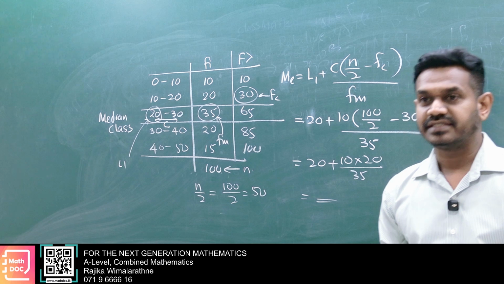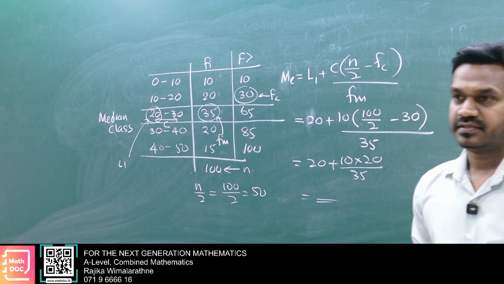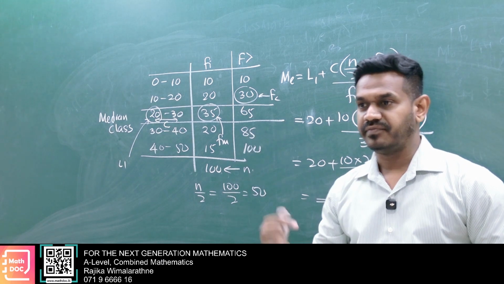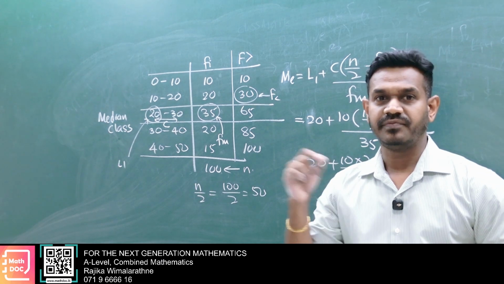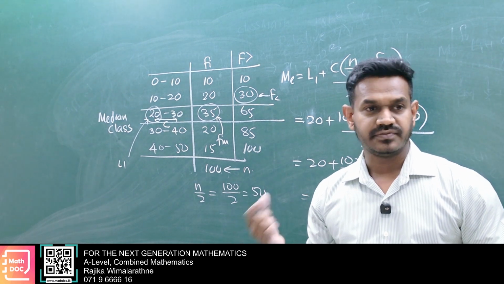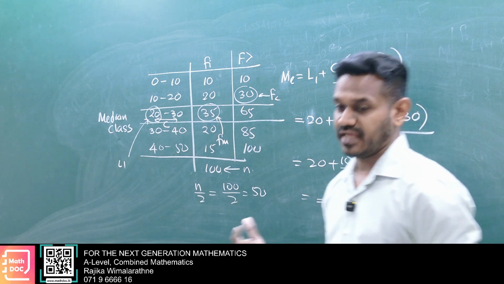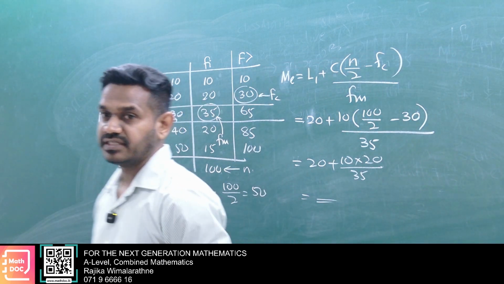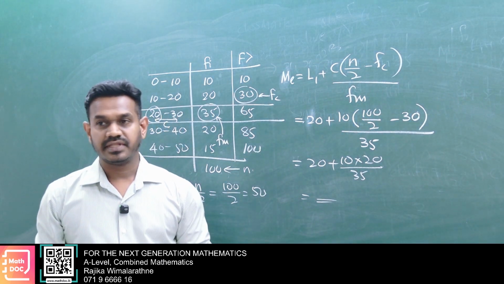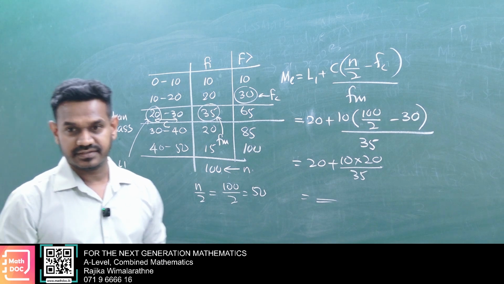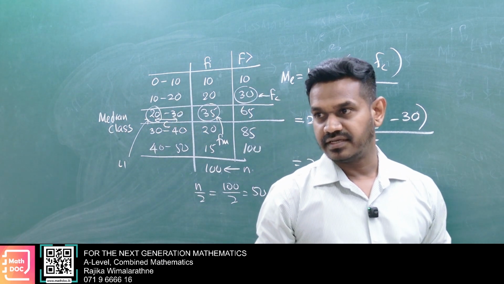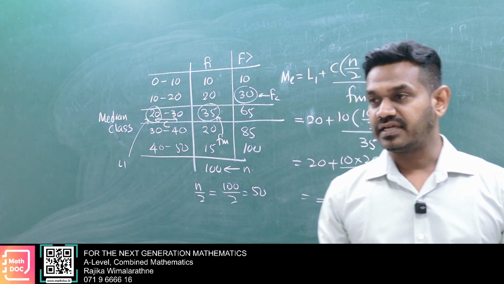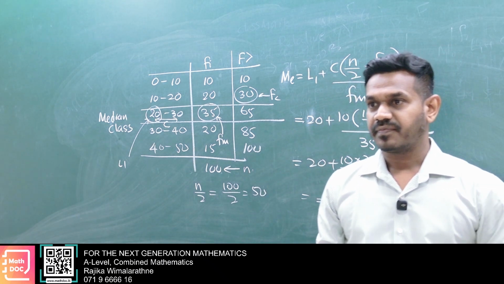Here these parameters are very simple to understand. Mean, median is the middle value, mean is the average value, mode is the highest frequency. Those parameters are very easy to understand. That is the advantage of this type of parameters. But there are some parameters we can't easily understand: standard deviation, we can't easily understand; variance, we can't easily understand. Okay.